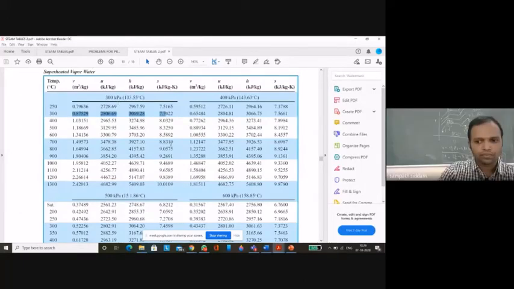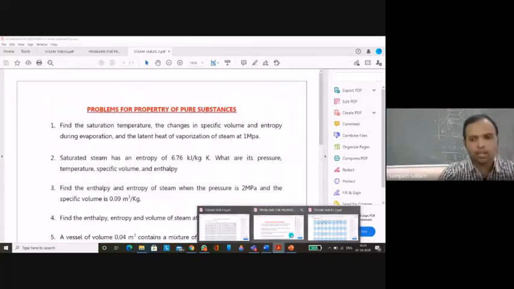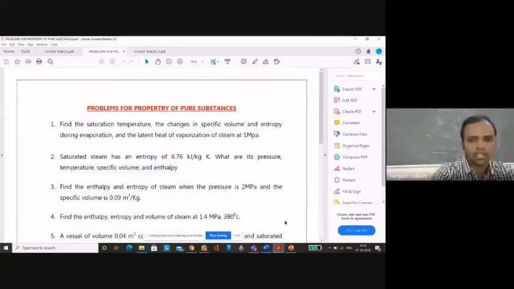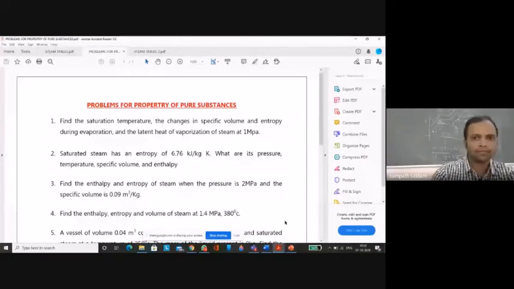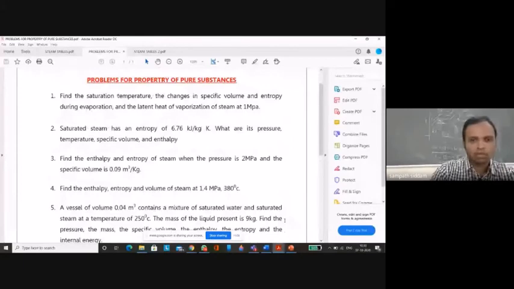Now, are these problems clear to you, and are you able to go through the steam table identification? We are done with the example problems. Now we'll move on to the actual classroom problems, which I have already uploaded in Teams. You can go through them. With the time up, I cannot solve all the problems right now. I'll start in the next class. There are 2 more classes this week, and I'll complete the rest of the problems this week itself.